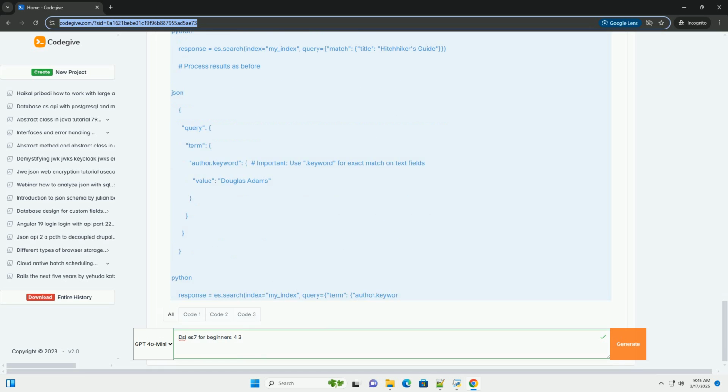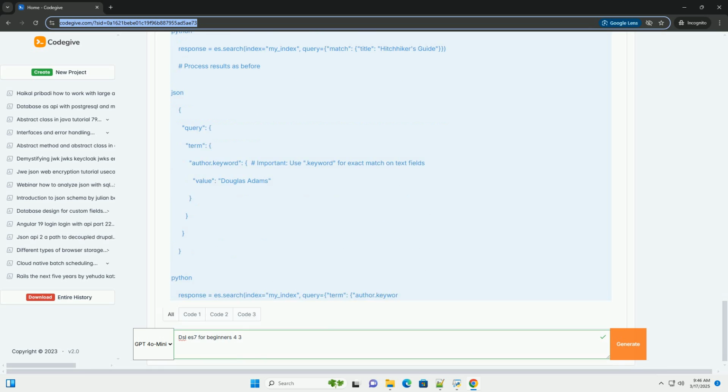3. Basic DSL queries, understanding the building blocks. match_all query. match query, full text search. term query, exact value. range query, numeric and date ranges. exists and missing queries, checking for fields. ids query.